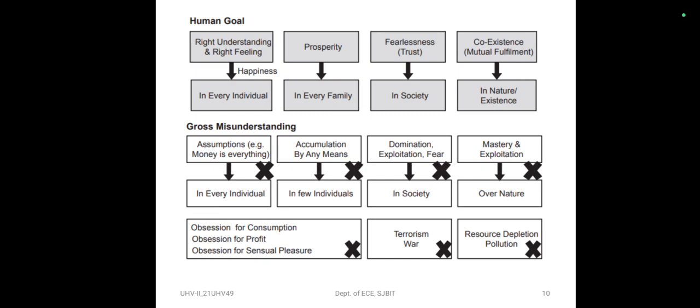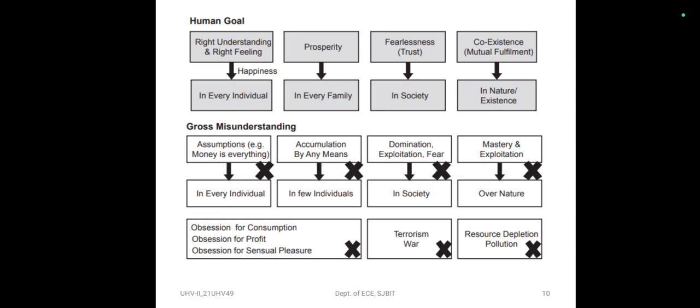The second goal of prosperity is similarly replaced by accumulating more and more. As we're not able to identify our need for physical facility due to lack of right understanding, it is felt that if one has money, one is prosperous. So without having an idea of our needs, we keep on accumulating more and more till it becomes unlimited. And by any means, it is said that most of the money supply is in the hands of a very few people.